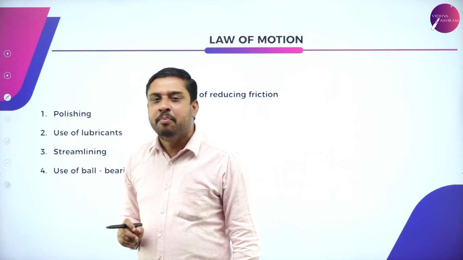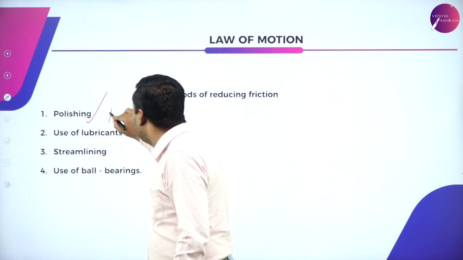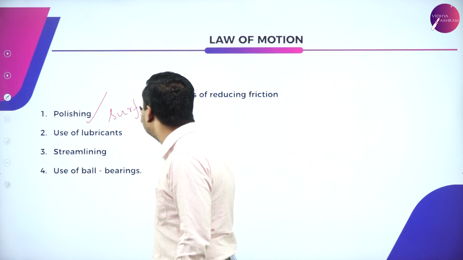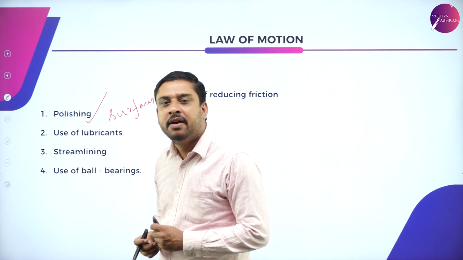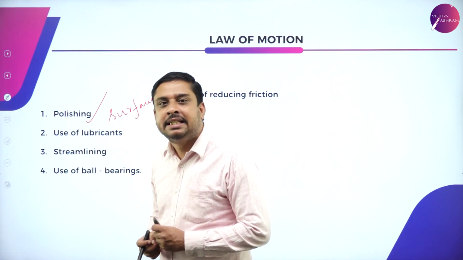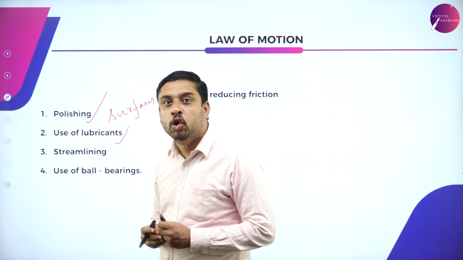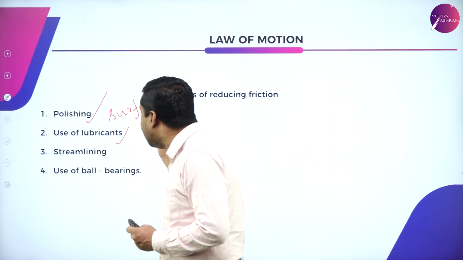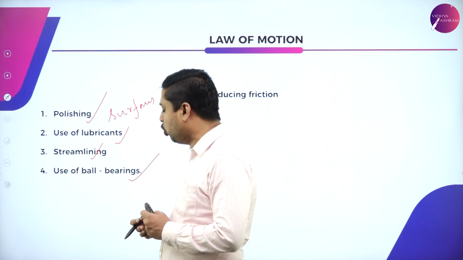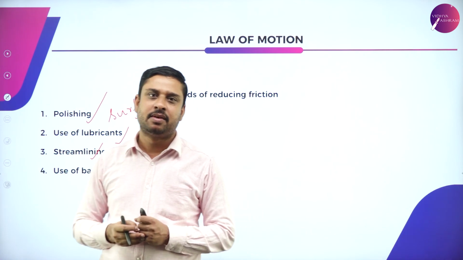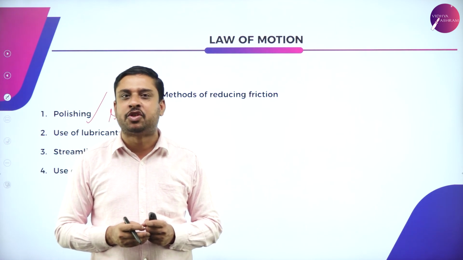And what are the methods that we use to reduce friction? First, polishing the surfaces. If we have to reduce friction, we have to polish the given surfaces. Use of lubricants, grease, streamlining the surfaces, and use of ball bearings. So these are the few methods that are employed to reduce friction.